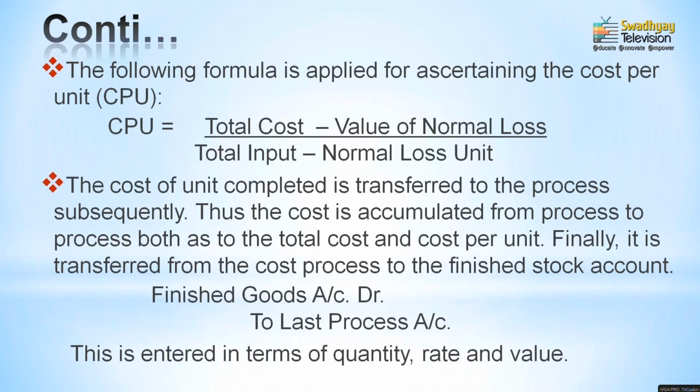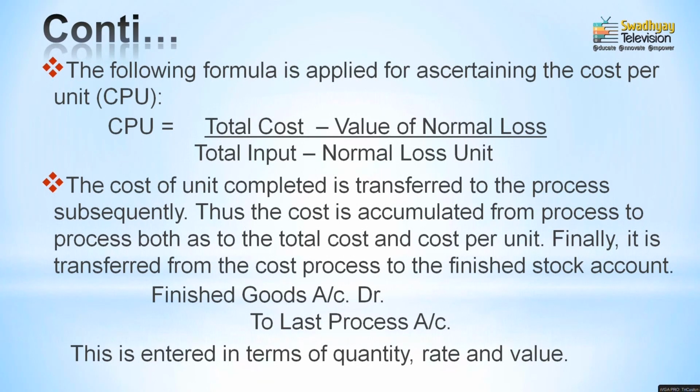See, the formula is very clear: the total cost minus the value of normal loss. How can you identify the value of normal loss? The value of normal loss can be identified through the normal wastage units multiplied by the selling value or sales price of normal wastages. In this way the value of normal loss would be deducted from the total cost, divided by the total input.